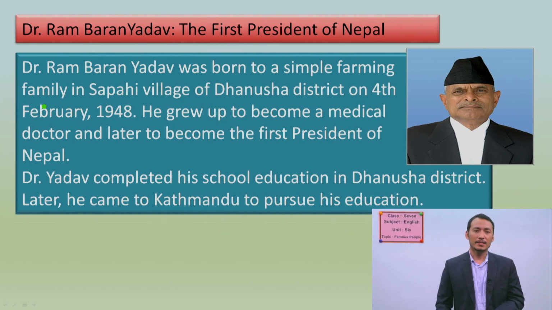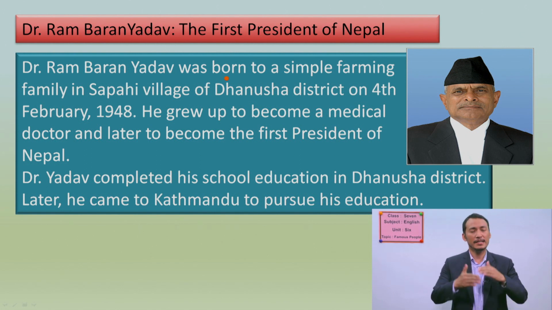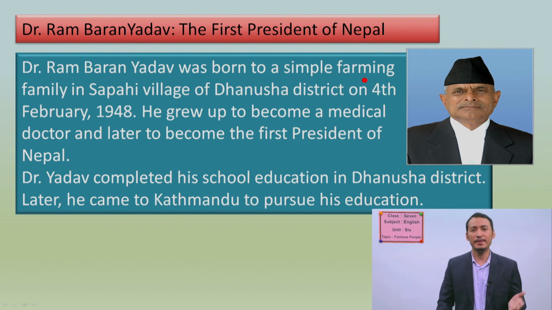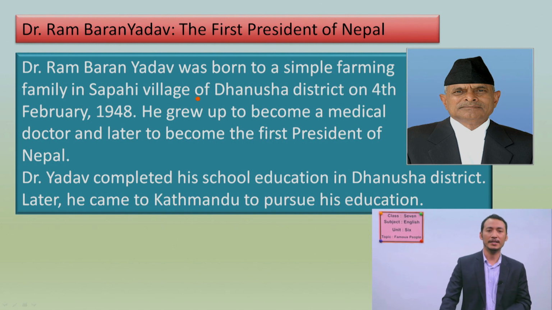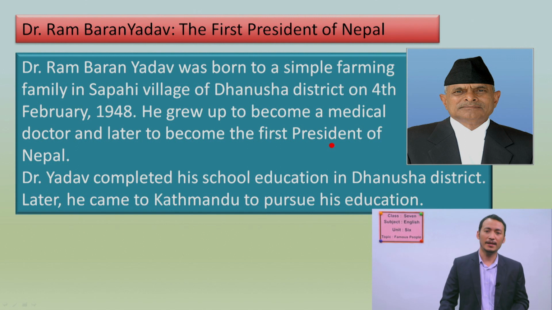In the beginning, the text describes that Dr. Rambaran Yadav was born in a simple family, not in a rich family. The family was a simple farming family. Farming family means the family who relies or depends on farming or agriculture, like most of us, right? So he was from Sapai village of Dhanusa district. His date of birth is 4th February 1948. He became a doctor later and then the president of Nepal.